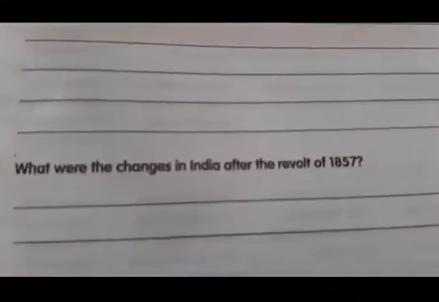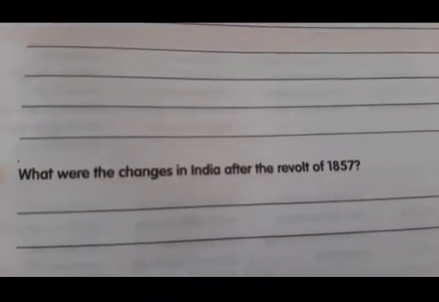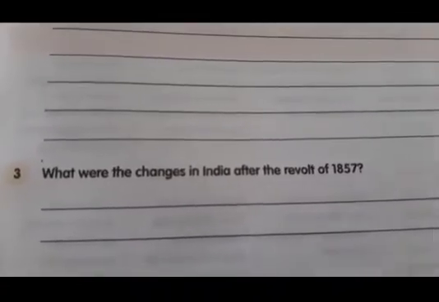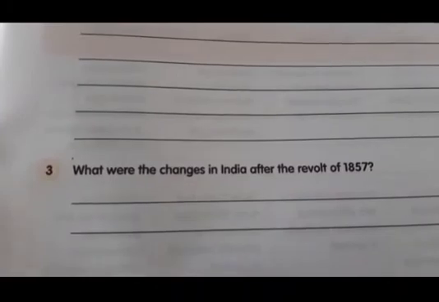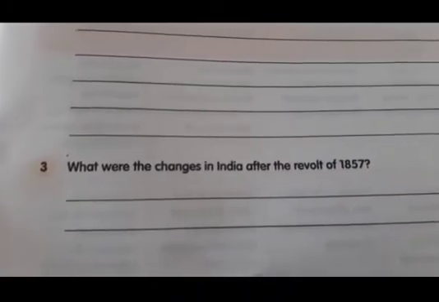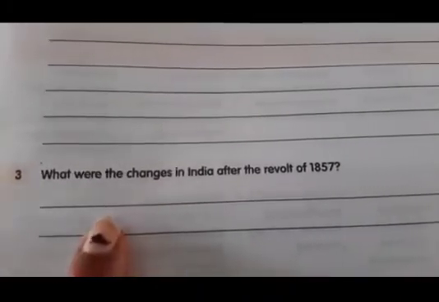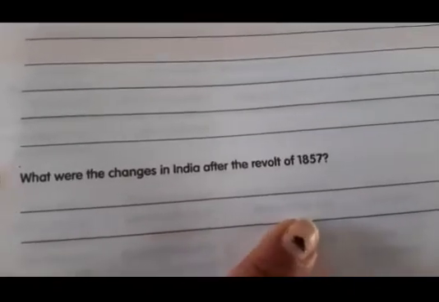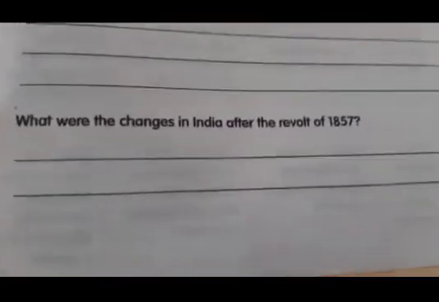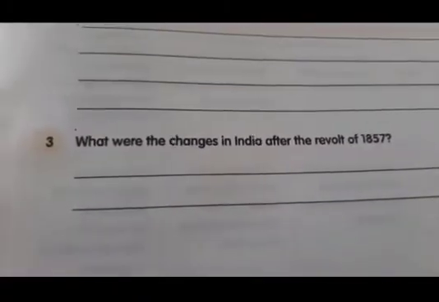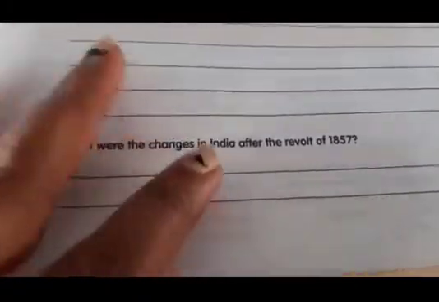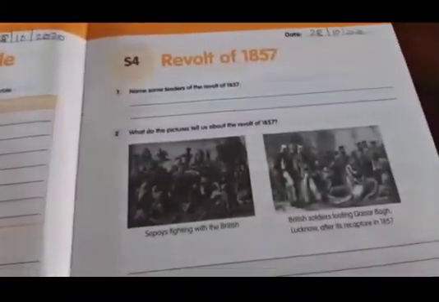Okay, see next one. What were the changes in India after the revolt of 1857? India came under the rule of Queen Victoria. That was the change, children, after the revolt. So this you should write here, children. Understood, beta? So children, understood how to write S3 and S4? Complete this, beta.